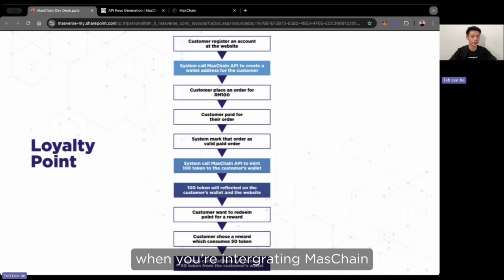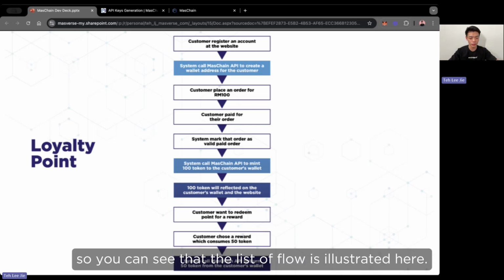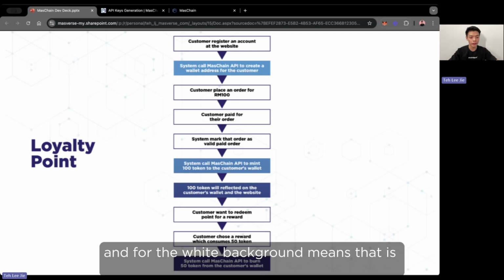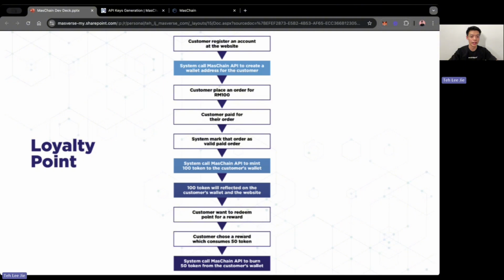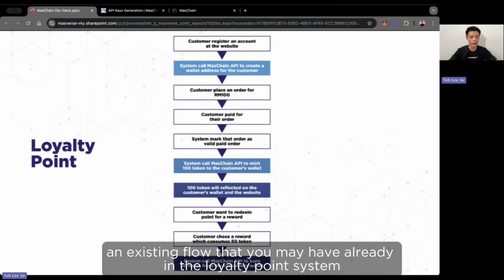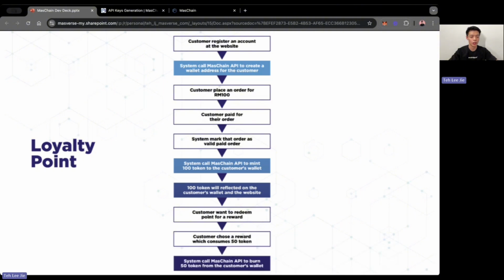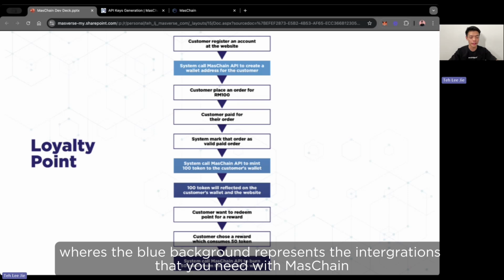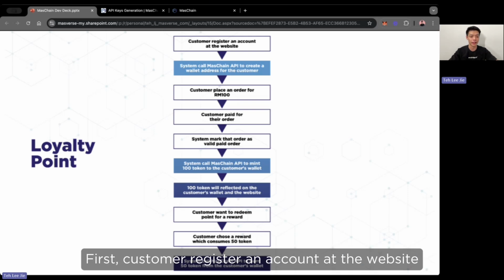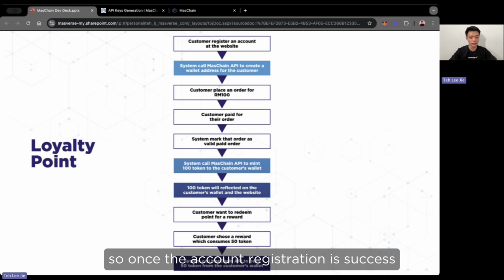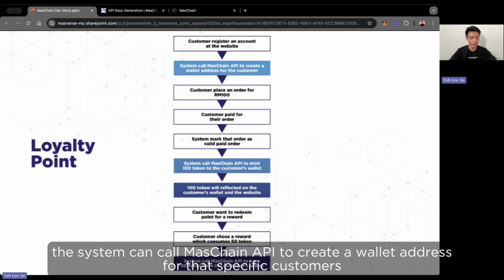Let's take a loyalty point system as an example to illustrate how the flow looks when you're integrating with MasChain. You can see that the list of flows is illustrated here. The white background means an existing flow that you may already have in your loyalty point system, whereas the blue background represents the integrations that you need with MasChain. First, a customer registers an account at the website. Once the account registration is successful, the system can call the MasChain API to create a wallet address for that specific customer.